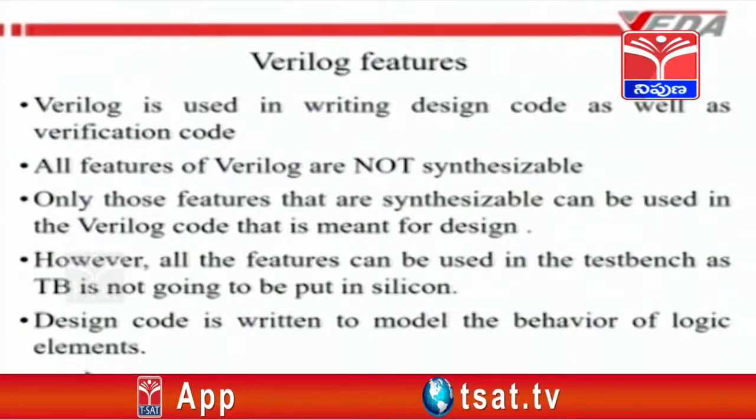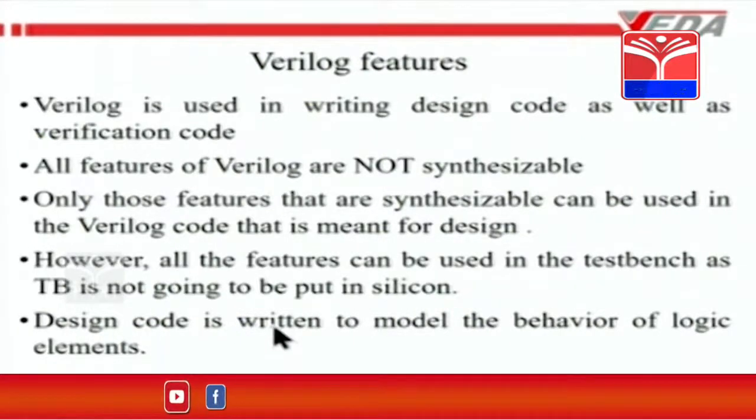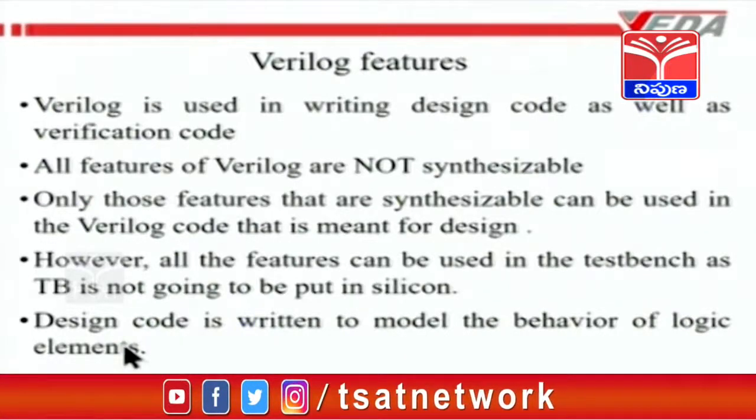Why is design code written? Design code is written to model the behavior of logic elements. That is the main objective of writing design code. And why do we simulate? The reason for simulation is to find out whether the functionality of the intended chip is being correctly modeled or not, because it is very easy to make changes in the software.